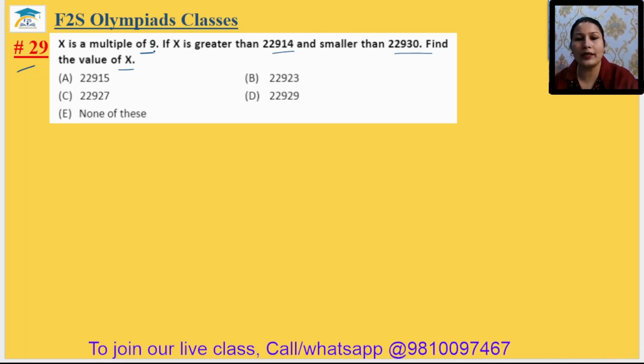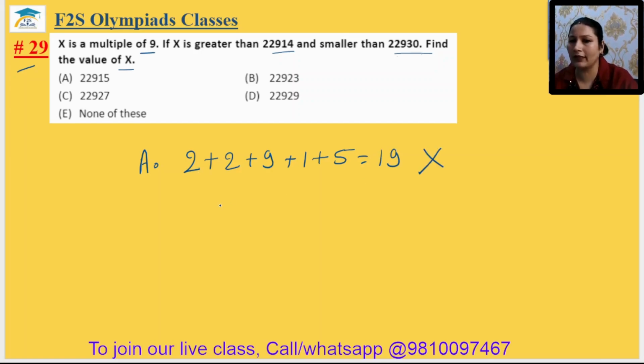Okay. We have to find the multiple of 9 which is in between 22,914 to 22,930. So we can check all the numbers in between these, whether they are multiples of 9 or not. Option A. What is the divisibility rule of 9? Add all the digits. 2 plus 2 plus 9 plus 1 plus 5. So it will be 5 plus 1, 6, 6 plus 4, 10 plus 9, 19. It won't be divisible by 9.